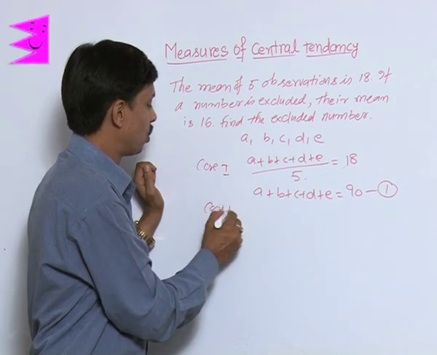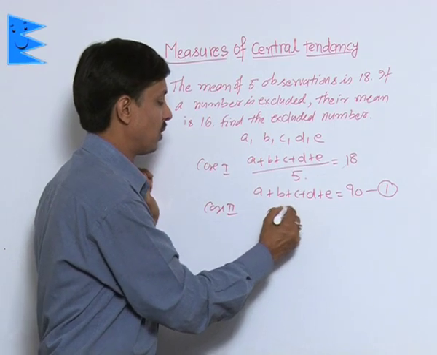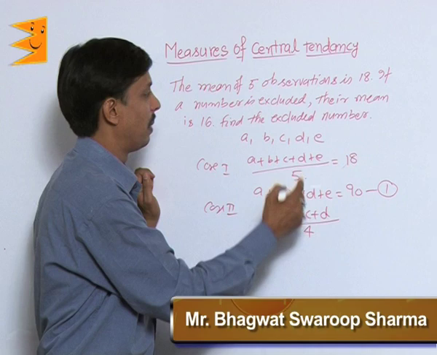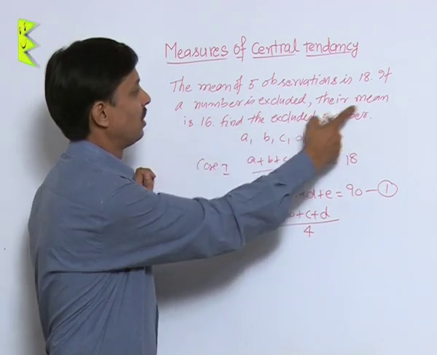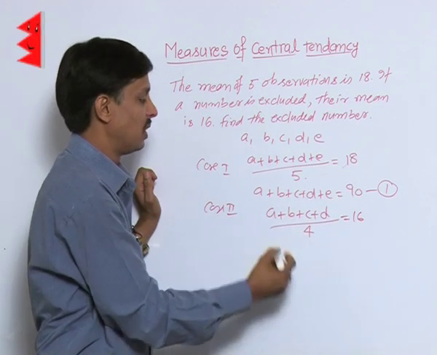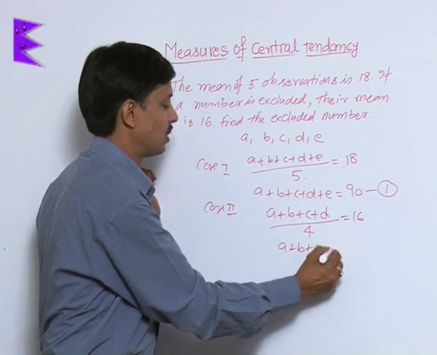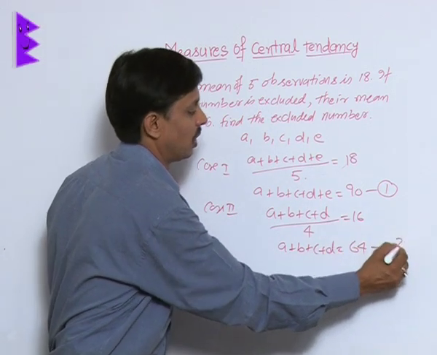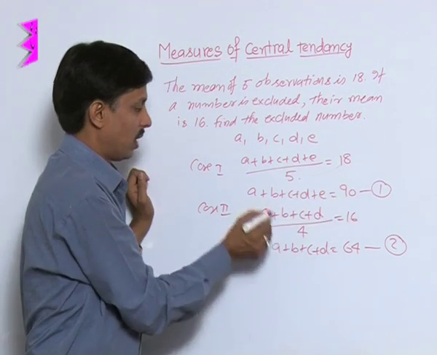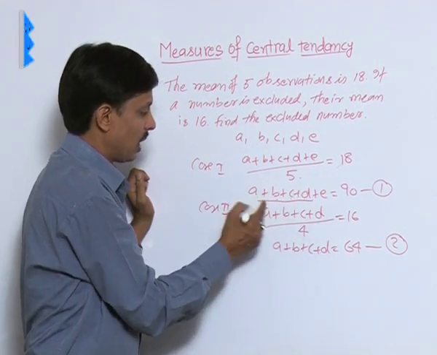Now case 2, when one of the observations is removed, then observations left are A plus B plus C plus D, 4 observations, divide by 4, and their mean is 16. Now for 4 observations mean is 16, so we can say A plus B plus C plus D is 64. Relation number 2.